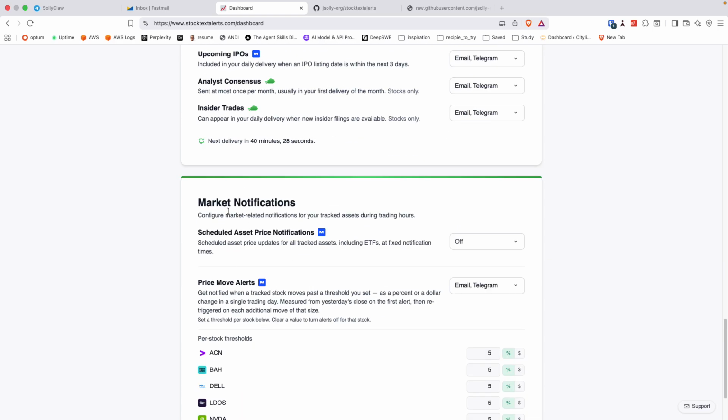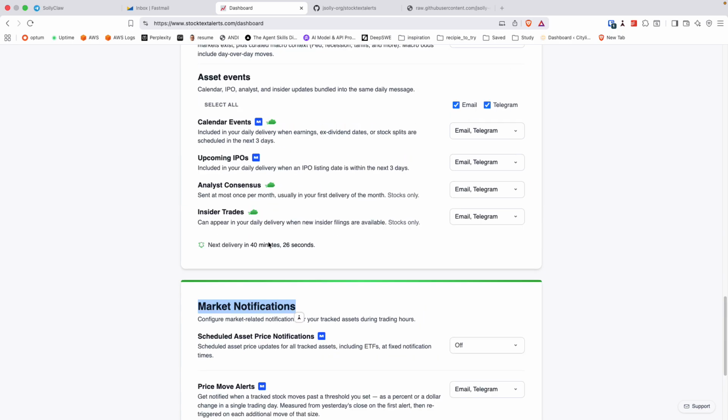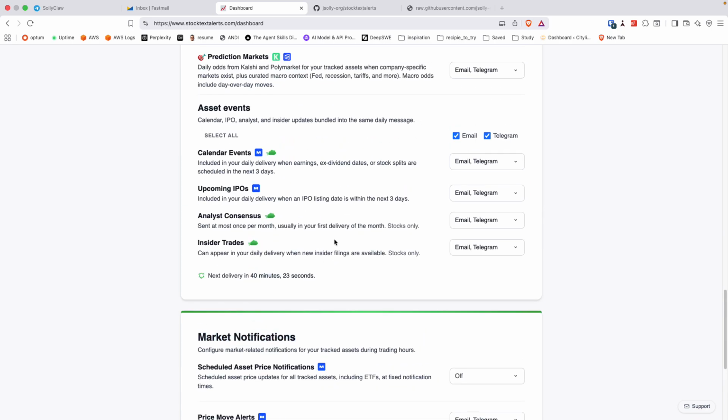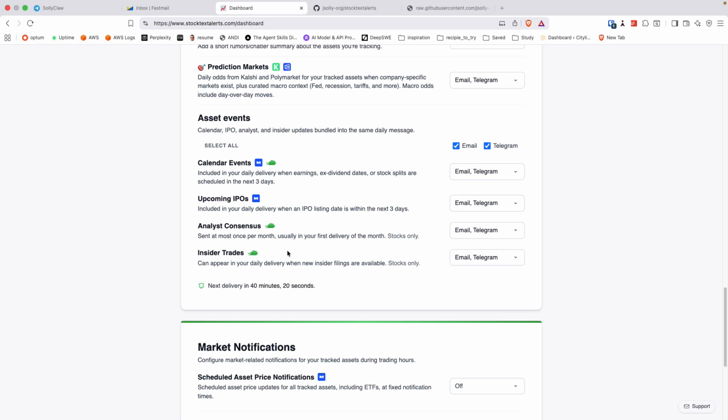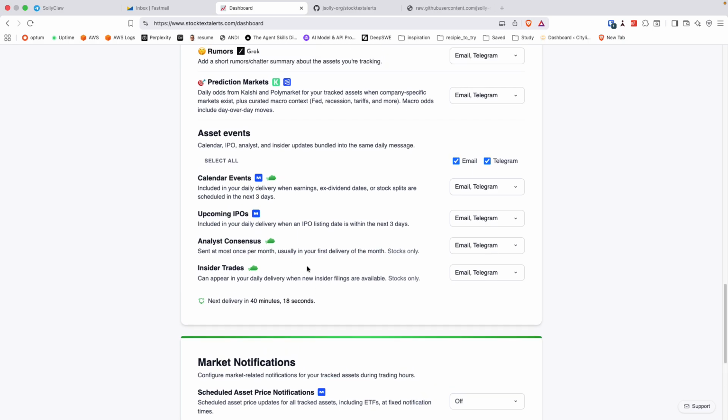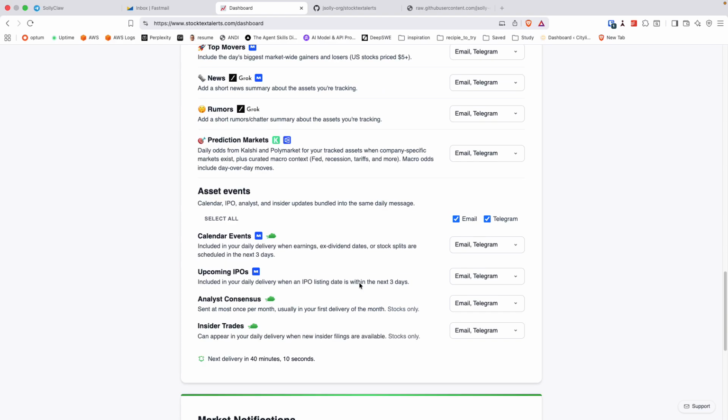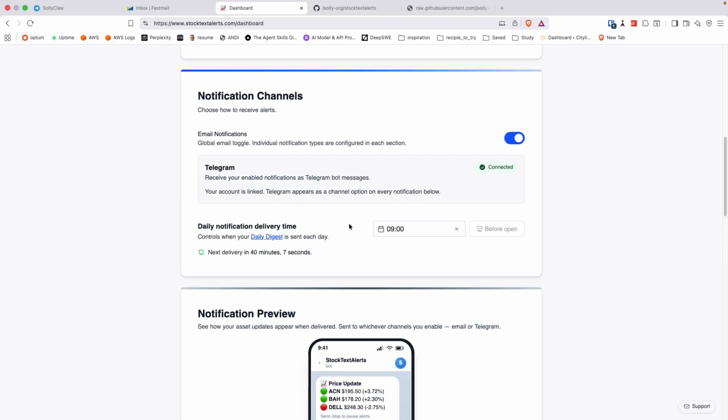And then these market notifications are more about trigger-based alerts. This says next delivery in 40 minutes. It's currently the weekend, so on the weekend you get anything relevant to the asset, but not necessarily tied in with the current market price since the stock market is closed. But let's go up here and change the daily digest. It's about 8:19 a.m., so I'm going to change this to 8:21 since this is flipping over in just a minute. All right, so it's going to deliver in 53 seconds.